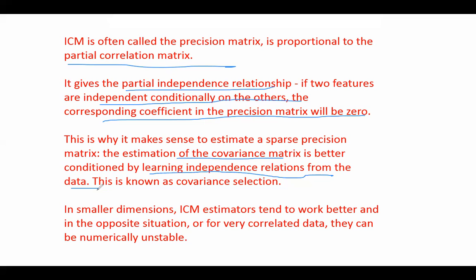No. The covariance diagonal is the variance. The ICM diagonal tells how tightly the points are clustered around the mean. So you get two pieces of information. In every column, how close the points are to the mean by looking at the diagonal value of that attribute, and you also get the independence relations. Okay, where can I say that it's zero?